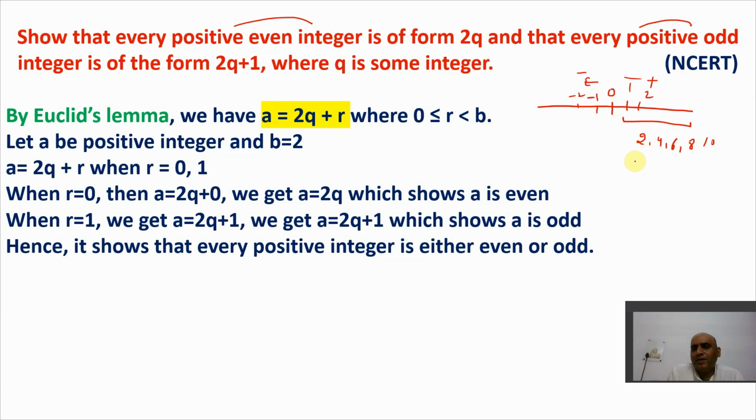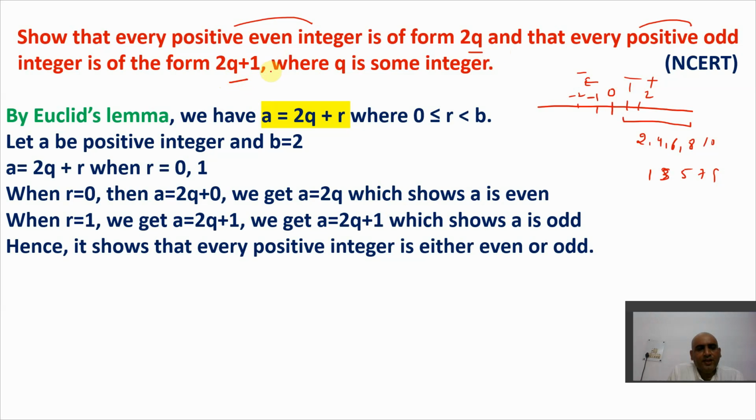So even numbers are those which are perfectly divisible by 2. Even numbers are that only, right? And positive odd integers mean 1, 3, 5, 7, 9, like this, right? And odd means those which are not divisible by 2. So we have to show that every positive even integer is of the form 2q and every positive odd integer is of the form 2q plus 1.